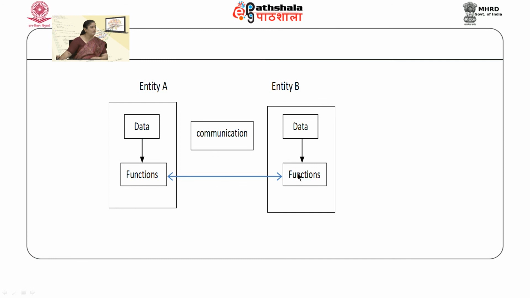So, we have control over the way we want this data to be processed. The data can be processed only the way this function is defined to process or modify this. This entity directly cannot access or modify this data, it has to modify it through this function. So, this is the only way of modifying or processing that data, and this makes the object oriented paradigm a paradigm in which, if we build an application, the application becomes more maintainable.